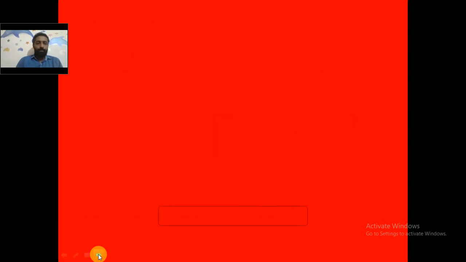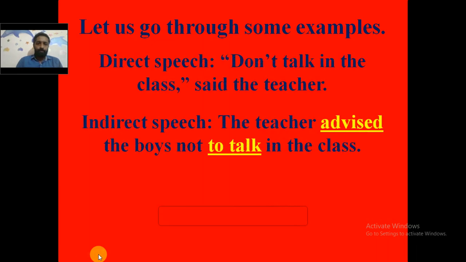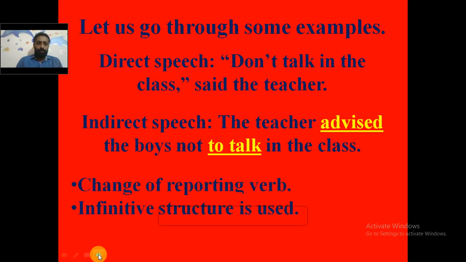Let's take the next example. Direct speech: Do not talk in the class, said the teacher. In indirect speech, the teacher advised. 2 changes have taken place. The reporting verb said is changed into advised. The infinitive structure is used. Which is the verb? The verb is talk. So to plus the base form of the verb. The teacher advised the boys not to talk in the class. I hope it is clear for you.